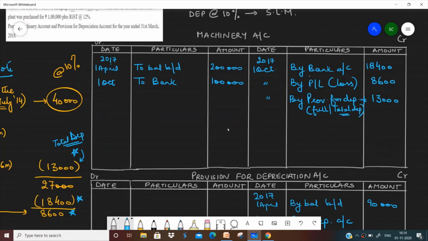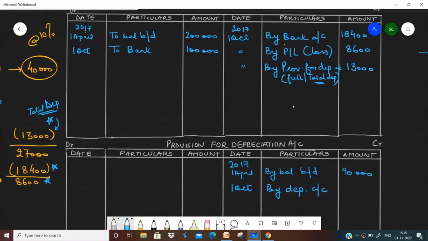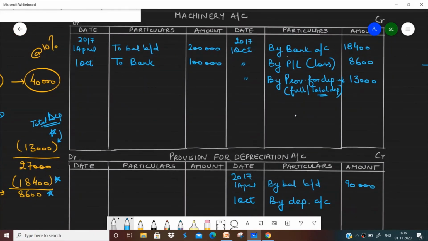Now, what about the current year depreciation? That also has to be shown somewhere. So this 2,000, the current year depreciation, will be shown in the provision for depreciation account. So on the same date on which we are selling our machinery, in the provision for depreciation account, the depreciation on the machinery sold will be shown. Okay, so at the time of sale, we are showing three things here: by bank with the amount we are selling it for, by loss, and by provision for depreciation, the total depreciation, and the depreciation on the machinery sold is shown in the provision account.